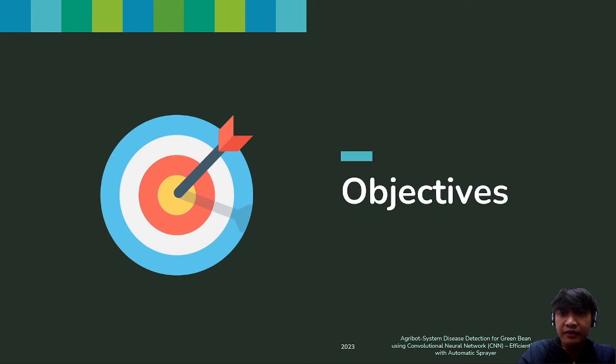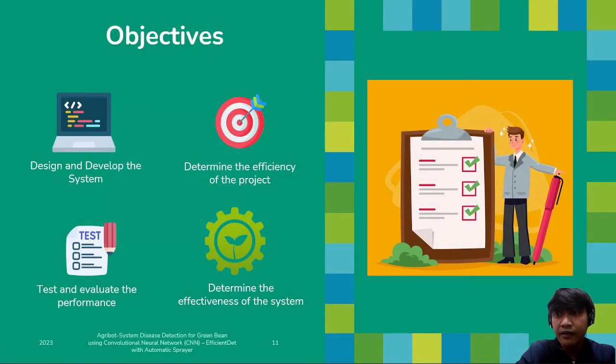So for the objectives of this research, first is to design and develop our system. Second is to test and evaluate the performance of our system. Next is to determine the efficiency of the project. And last is to determine the effectiveness of the full system. The general objective of this study is to develop an AgriBot system for disease detection in green beans using a CNN, specifically the EfficientDet, and has an automatic sprayer.